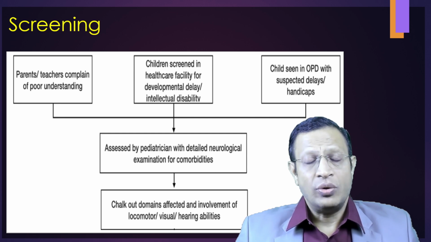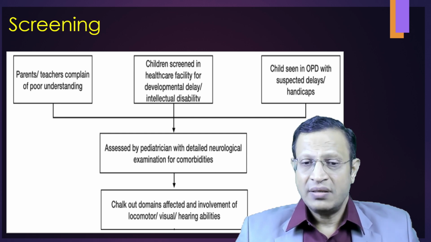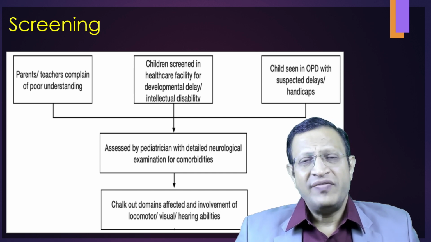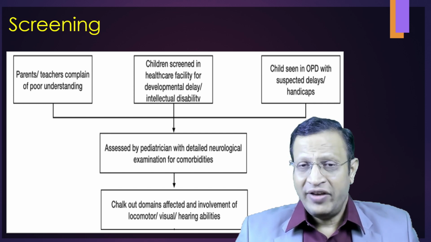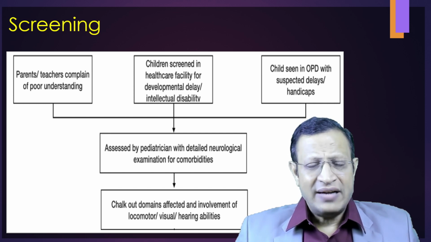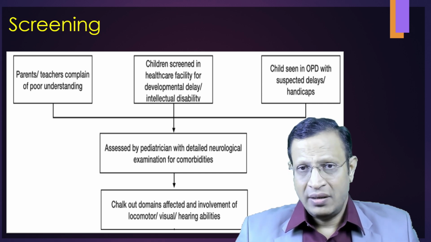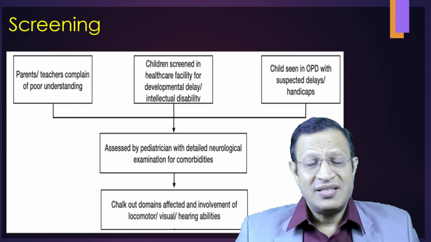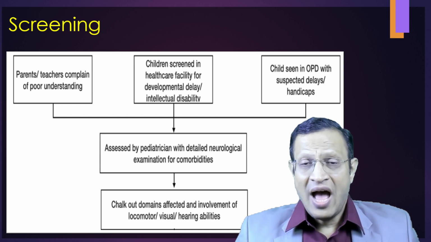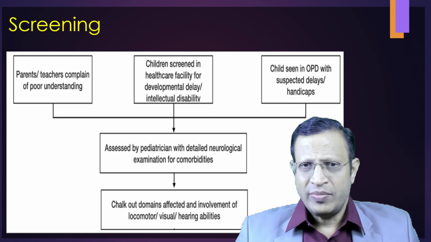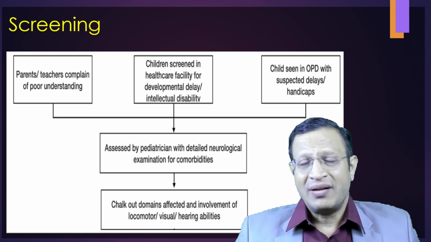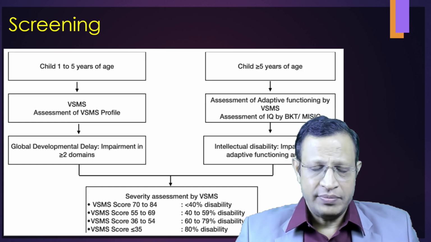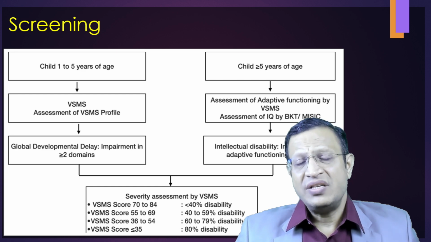Further, he will look into whether the child has any visual difficulties, locomotor difficulties, or hearing difficulties. Why is this very essential? Imagine if the child is unable to see properly. Invariably, it impairs his academics. At the same time, if the child is unable to hear properly, again, it will cause difficulty in answering questions. Hence, the screening is very essential before we move to IQ assessment. That means before you do IQ assessment, you need to get the important clearance that the child does not have any eye-related or hearing-related problem. Now, further, the screening is divided into two.